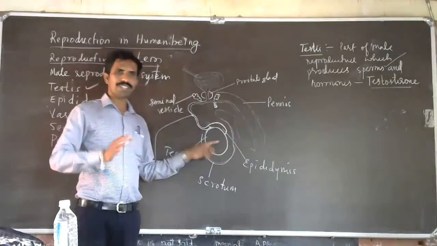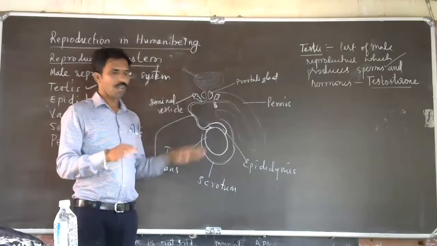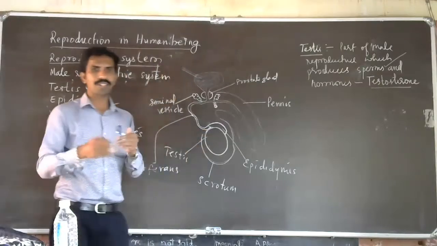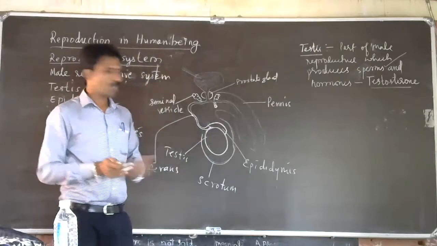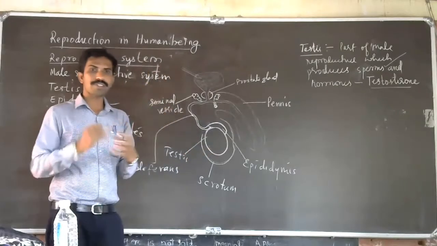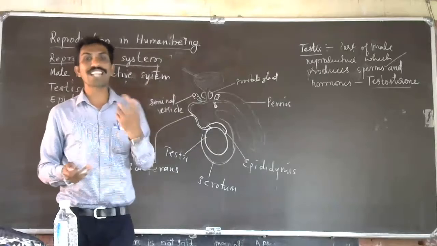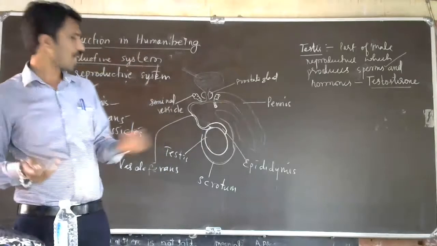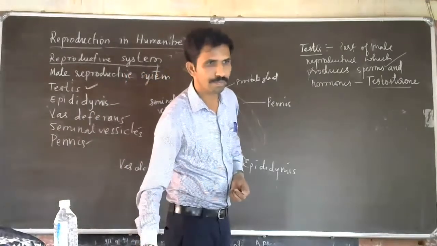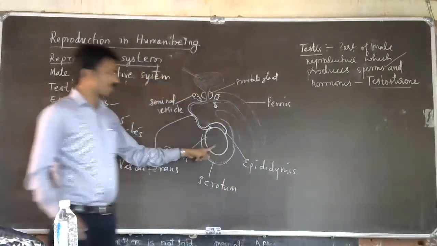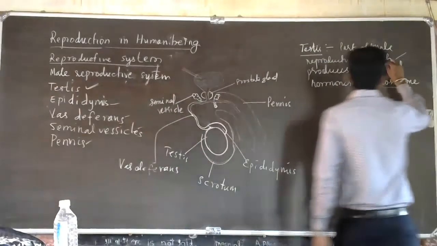Every cell of the body is diploid only. During reproduction, the diploid cells produce haploid cells by meiosis. So seminiferous tubules produce the sperms, which are haploid cells. Haploid reproductive cells are called gametes. That's the main production of the sperms.